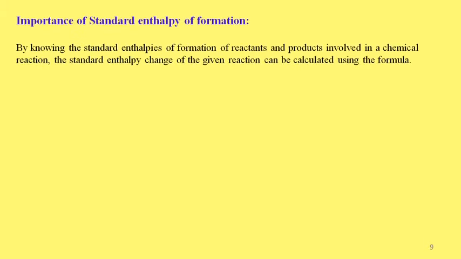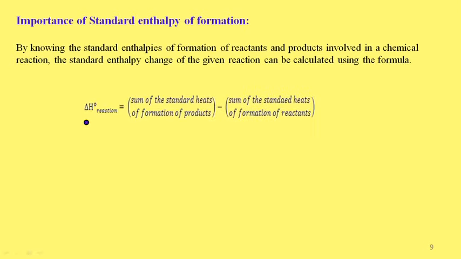Importance of standard enthalpy of formation. By knowing the standard enthalpies of formation of reactants and products involved in a chemical reaction, the standard enthalpy change of the given reaction can be calculated using a formula. The standard enthalpy change of reaction is equal to the sum of standard enthalpies of formation of products minus the sum of standard enthalpies of formation of reactants, that is, delta H naught reaction equals summation of standard heat of formation of products minus summation of standard heat of formation of reactants.